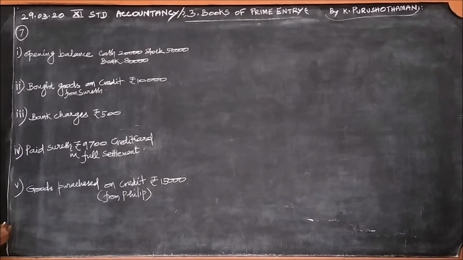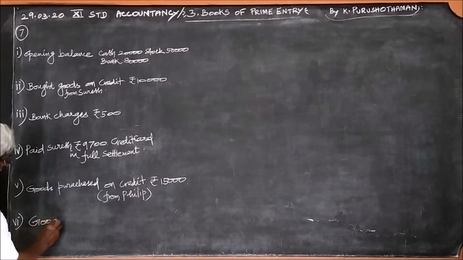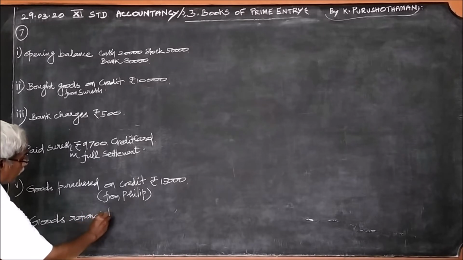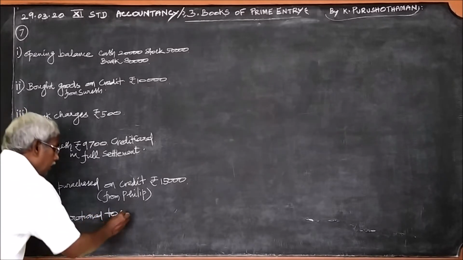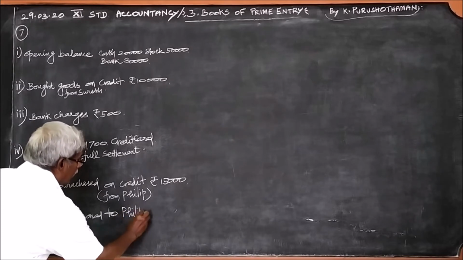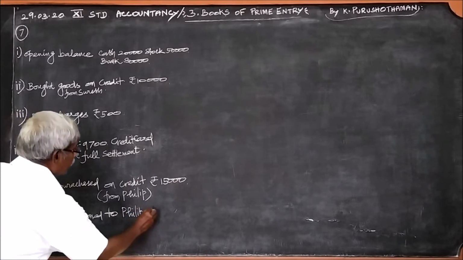Then the next one, goods returned to Philip worth rupees 4,000.